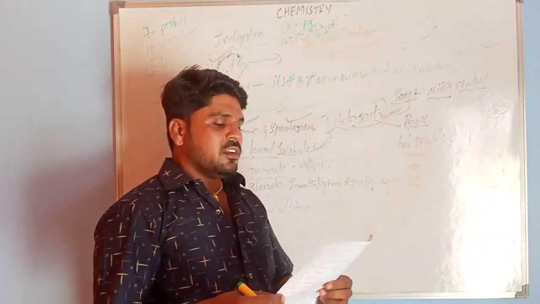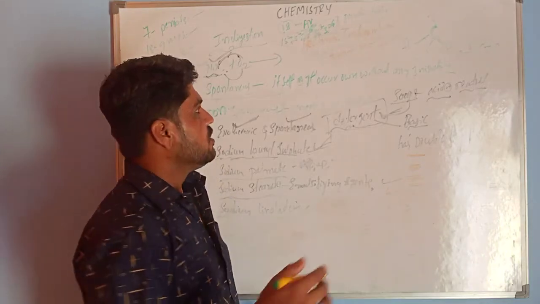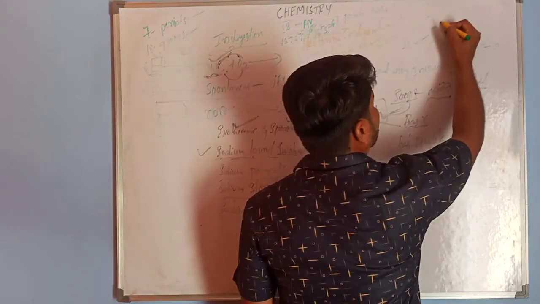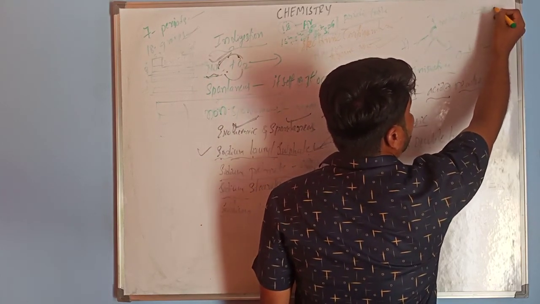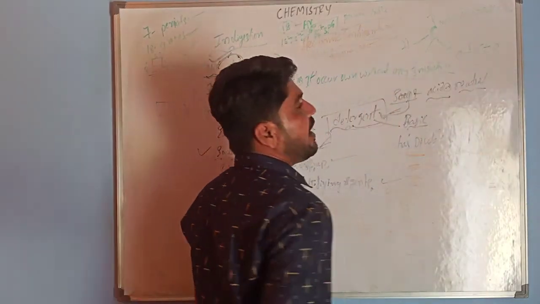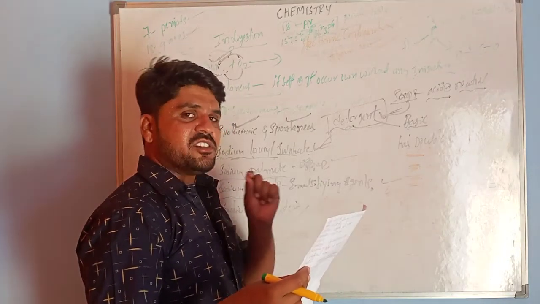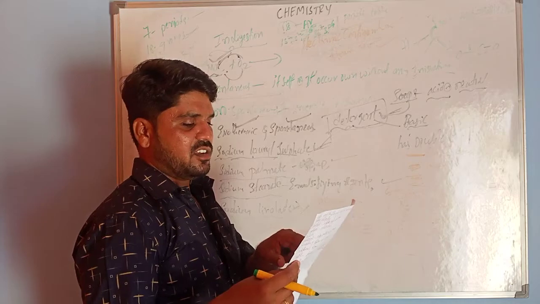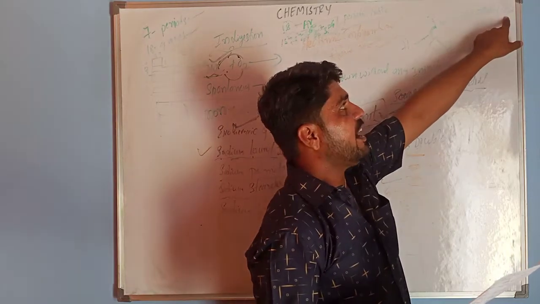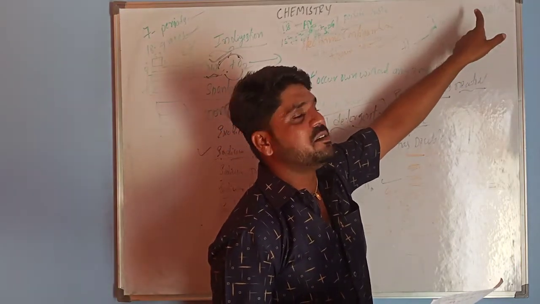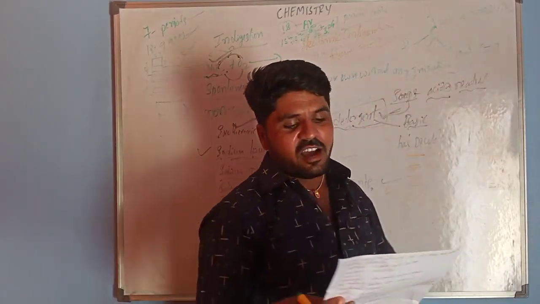The next question: the gas liberated when acid reacts with a metal. When metals react with acid, they produce salt and hydrogen gas. The options are hydrogen, sodium, carbon dioxide and oxygen. Sodium is a metal, so that is wrong. There is no carbon dioxide, and no oxygen. Only hydrogen. That's why the correct answer is hydrogen.